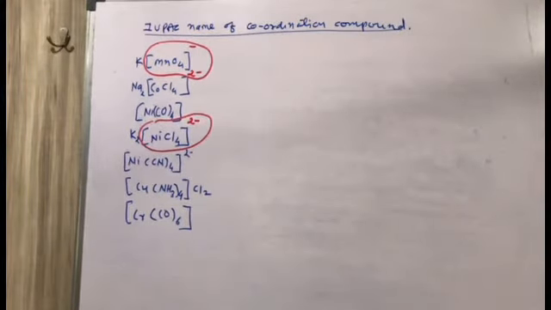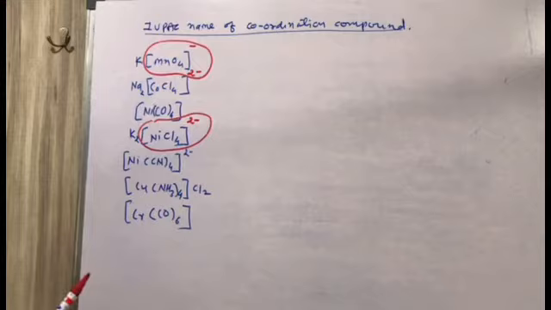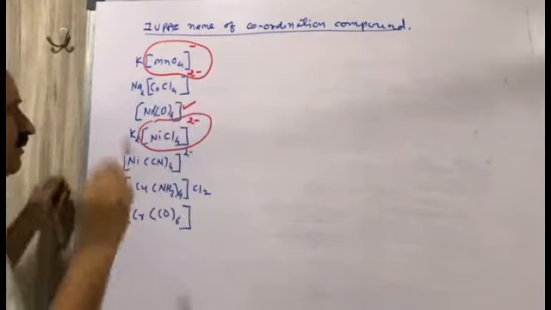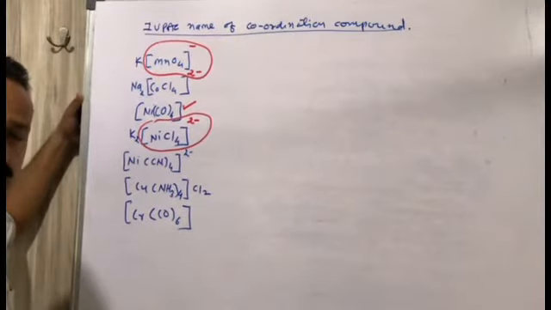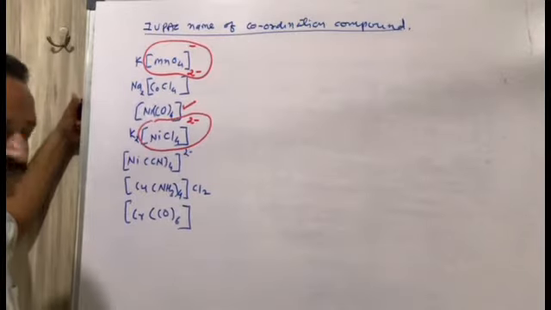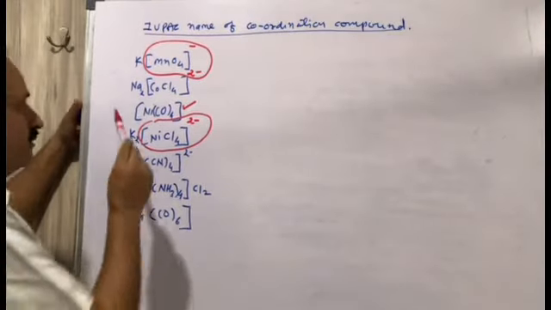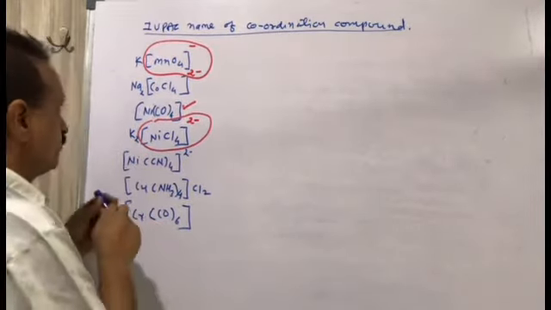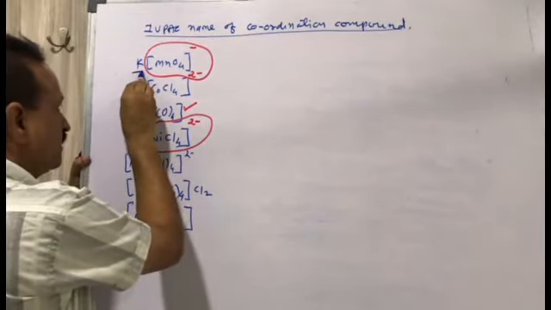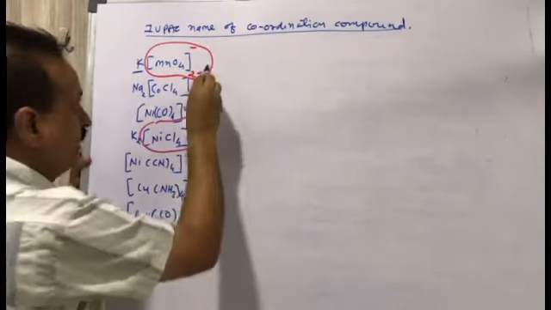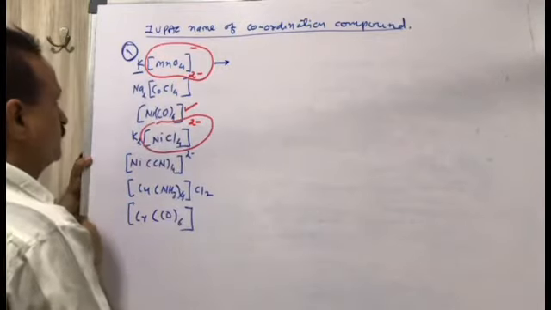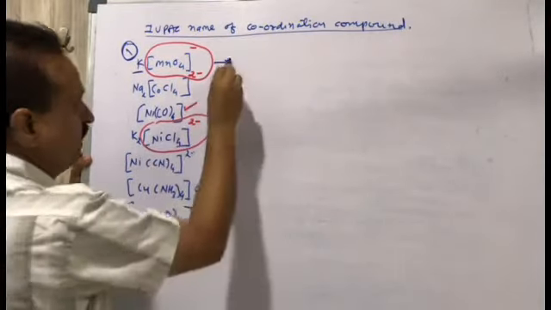If we are not having a negative complex compound, this is a neutral complex compound, then what will be the different name given to the metal? So it is a rule that first you must write the name of the metal outside the square bracket. So we have to write down first, starting from here, it is potassium.